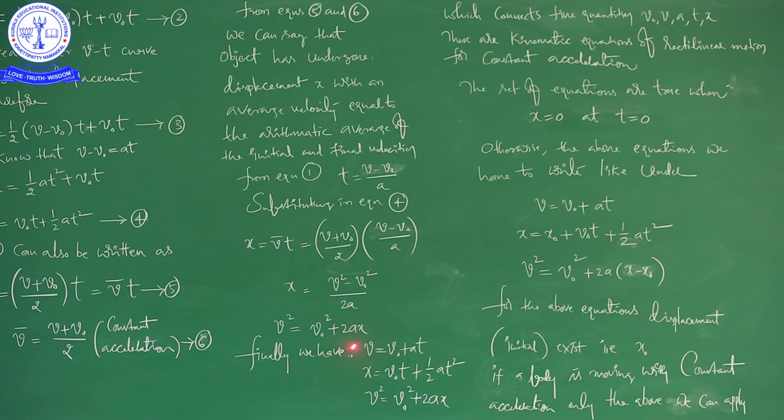So, we have a lot of problems regarding these three equations. And one more thing is, these three equations are the equations of motion of a body moving in a straight line. So, when a body is moving along a straight line, these are the kinematic equations of rectilinear motion for constant acceleration, okay, right. So, that is about today's class.